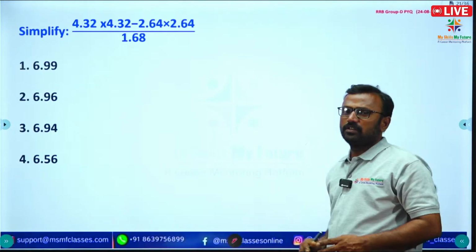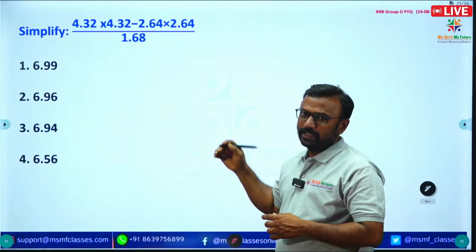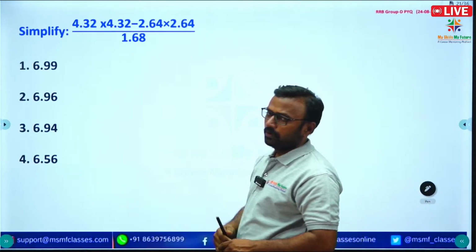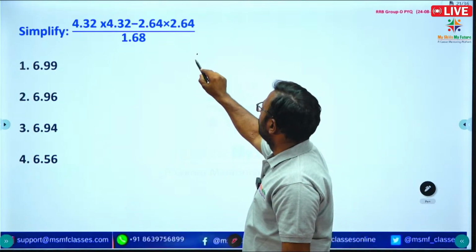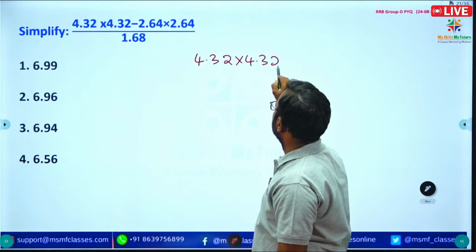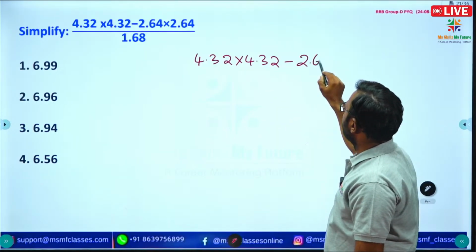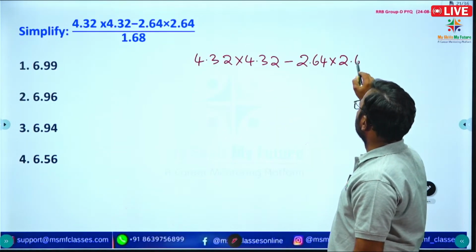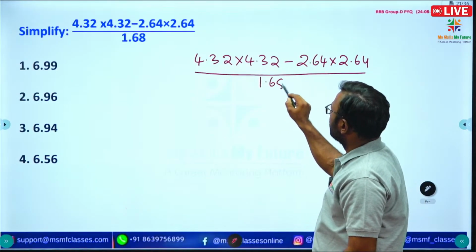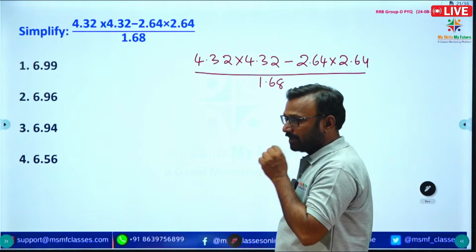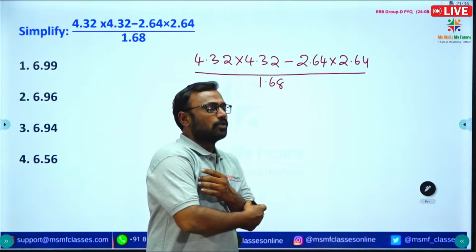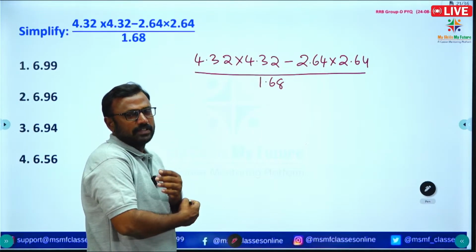These questions are also repeated twice in the same paper. This type of question, only they changed one value here. So what is given: 4.32 into 4.32 minus 2.64 into 2.64, divided by 1.68. In the last live session we solved a similar type of problem. So again one more question is given on the same type.